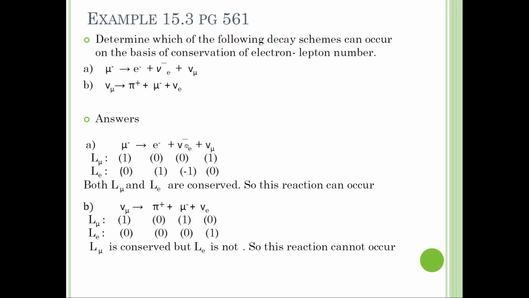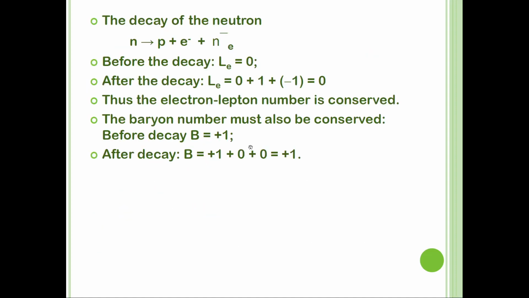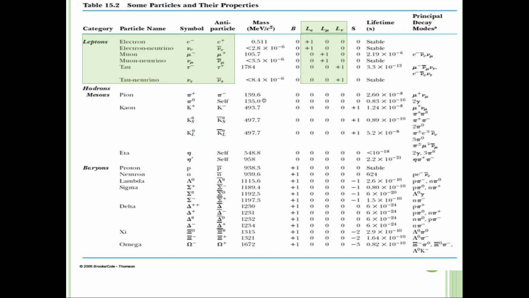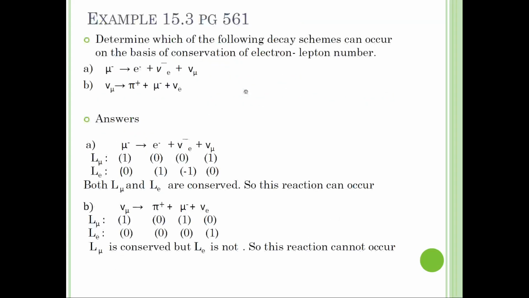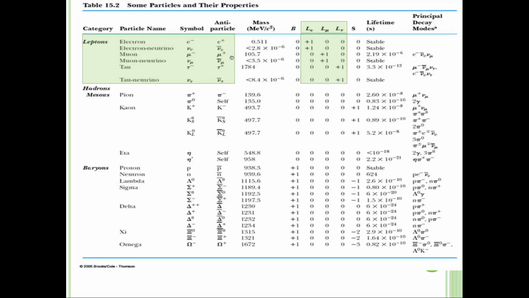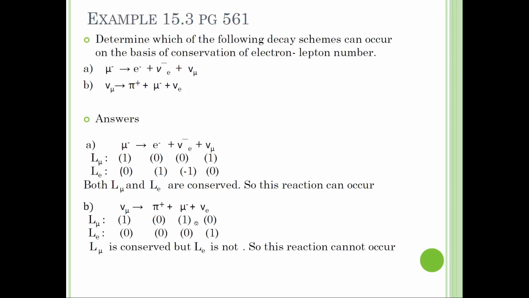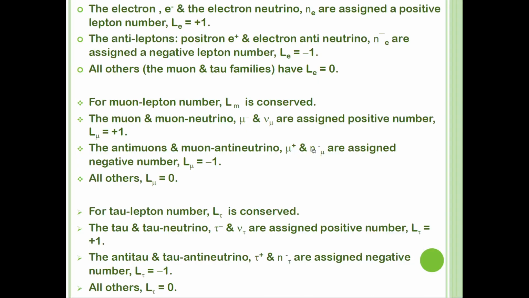Now for the anti-electron neutrino, V bar electron. Under the electron-lepton law, because this one is anti, it should be negative 1.